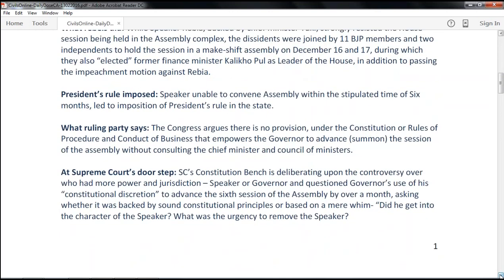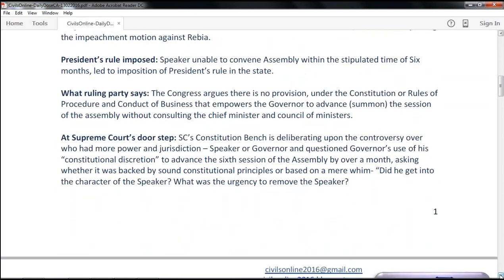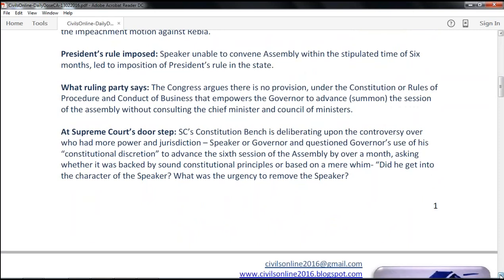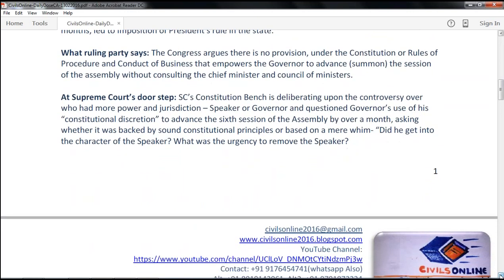The case came to the Supreme Court's doorstep, where the Supreme Court's constitutional bench is taking care of this controversy. It questioned the governor's constitutional discretion to advance the assembly session, and asked whether it is backed by sound constitutional principles or based on mere whim. So it questioned, did he get into the character of the speaker? Is there any urgency to remove the speaker?